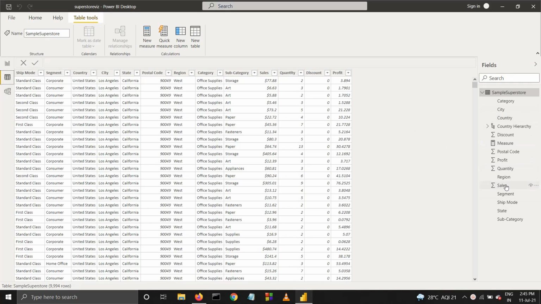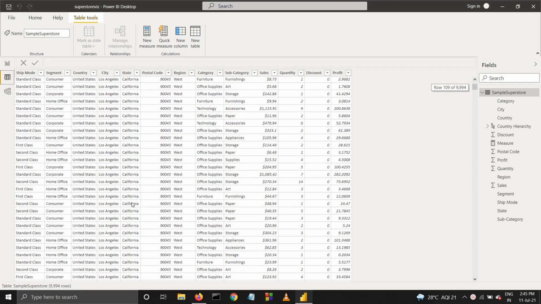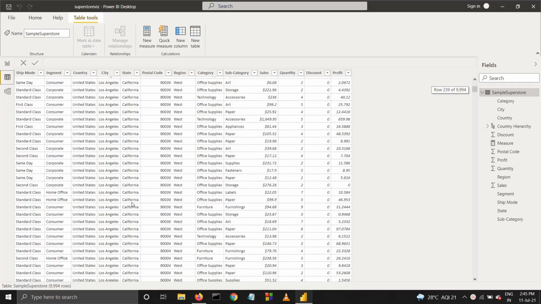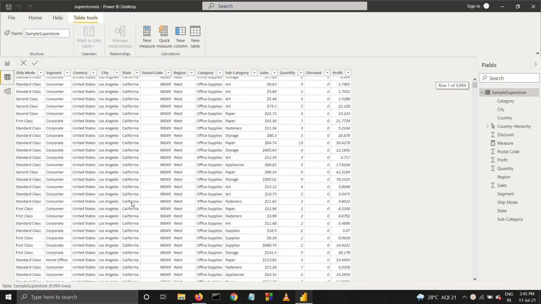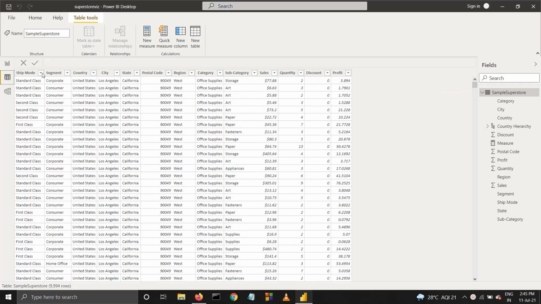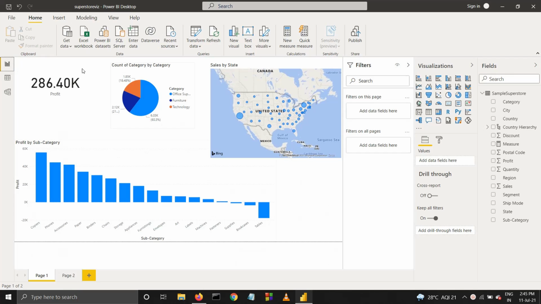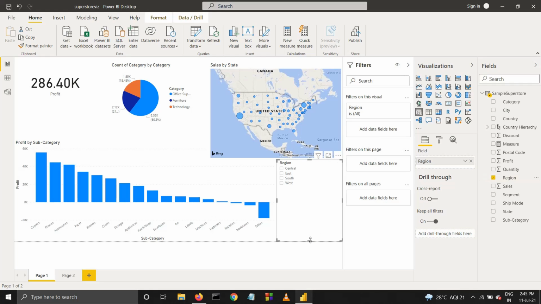There are many attributes, and for a business question like which state has made the highest profits, it's very hard to get the answer by looking at these thousands of values of data. For that, we are going to use different kinds of plots to get the answer easily. So here I used a card, a pie chart, a map, and a bar plot. We can also add a slicer to look at different regions of the US. Now let's look at the plots to understand the data more.